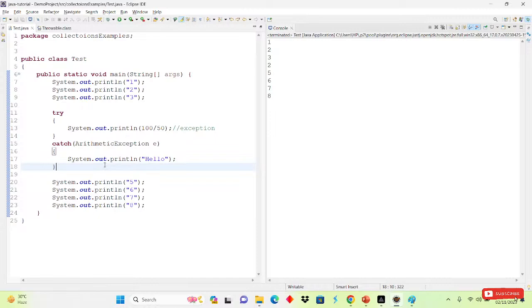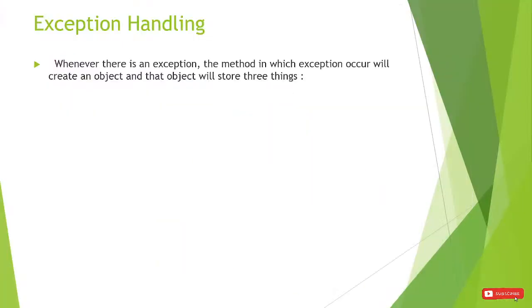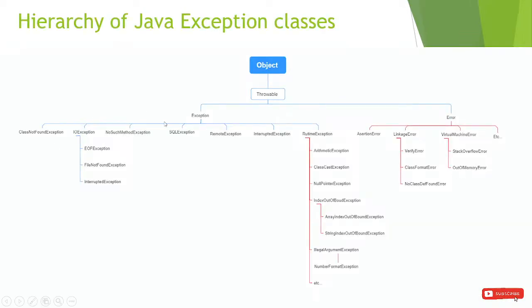Okay, so that's it for today, guys. Today we saw what is an exception, and it is easy. It is the exception, and how to handle that, we saw today. How do we know what type of exception it is? While writing programs and solving errors, you will know what type of exception it is, or you can search for all these exceptions on the net also. You will get to know which type of exception occurred. If I try to explain this one by one, it will take lots of time.